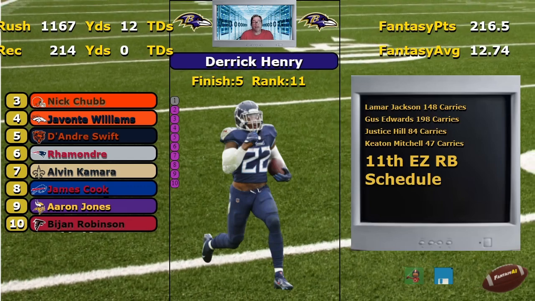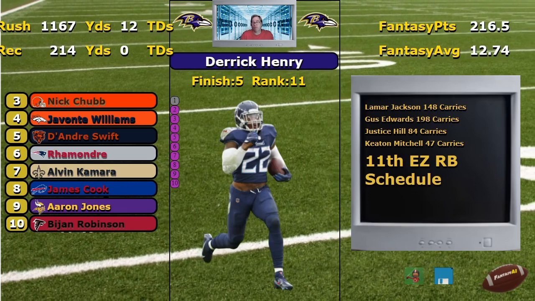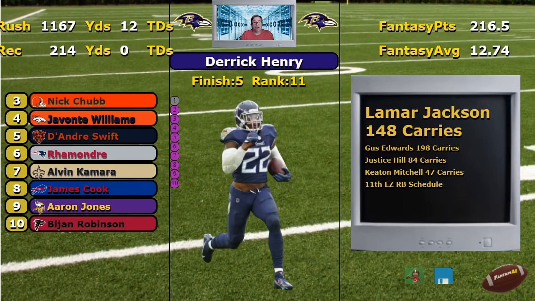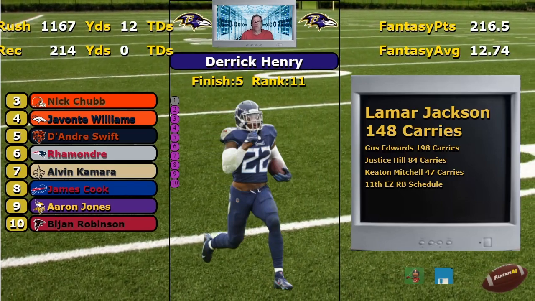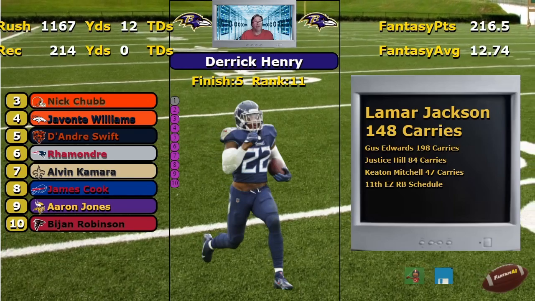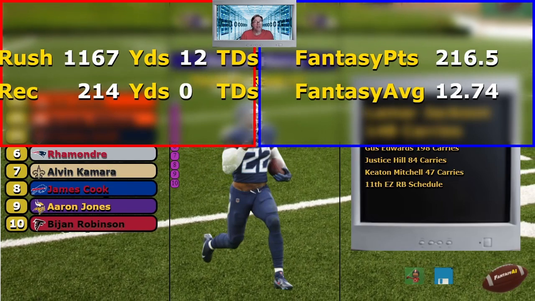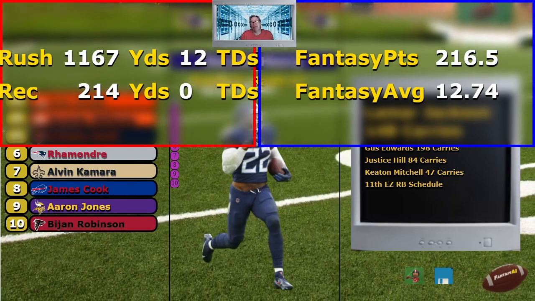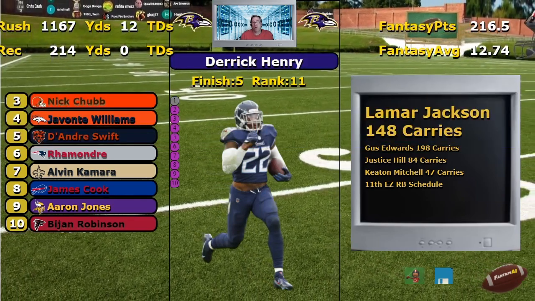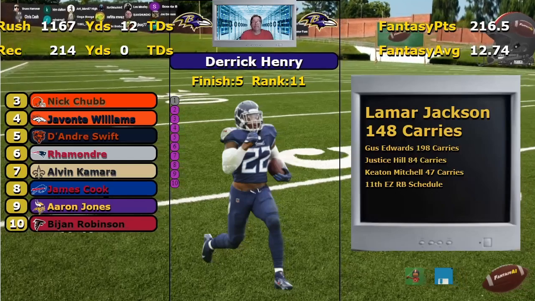11th easiest running back schedule. Now that is kind of nice for them, but the biggest one here is Lamar Jackson's going to get 148 carries. That's going to bring down the running backs' totals. You can see that we have Derrick Henry coming in. I am excited about him, but you can see here he had 12 touchdowns, 1,100 yards, 12.7 a game, but they've got him ranked 11th. And normally with that 11th easiest running back schedule, I'd be happy. But like I say, Lamar Jackson's going to get his share.